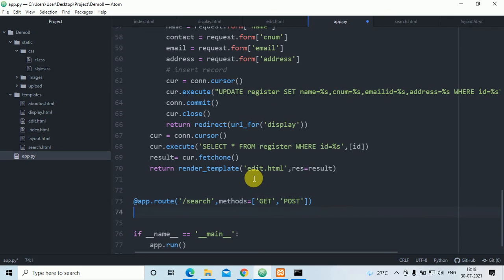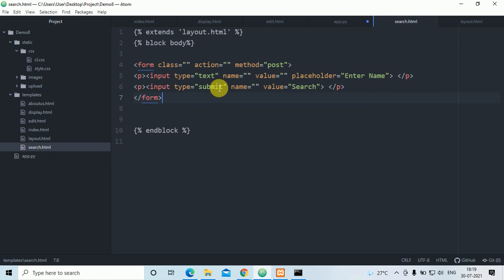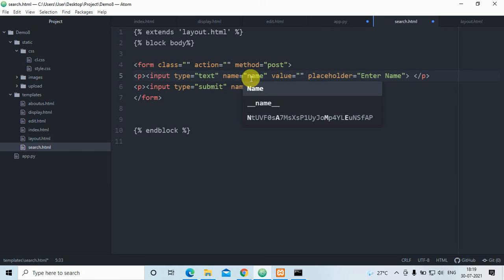You have to practice this, then only you will understand. Search is the function which I have created. Whatever name I write here in the text, this name, this information will go here. Placeholder means it will come to this part.